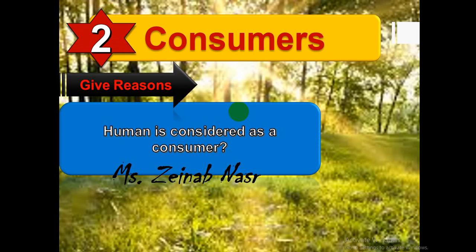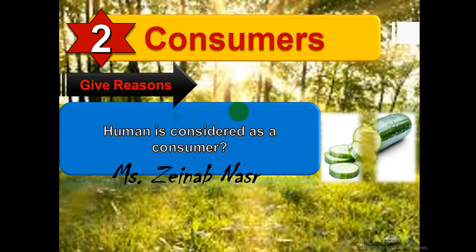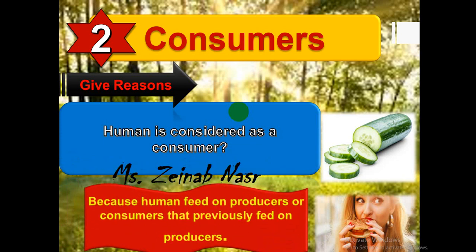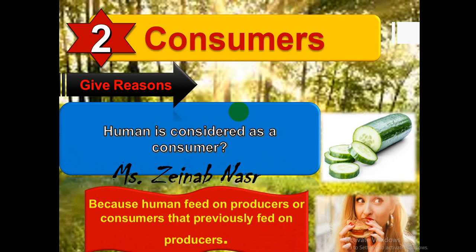Give reason: human is considered a consumer. Why can we say a human is a consumer? Because humans feed on producers directly, or feed on consumers that previously fed on producers. So we can say a human is a consumer.